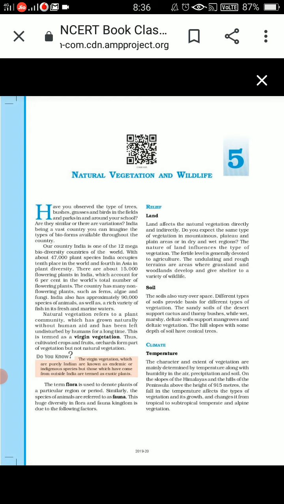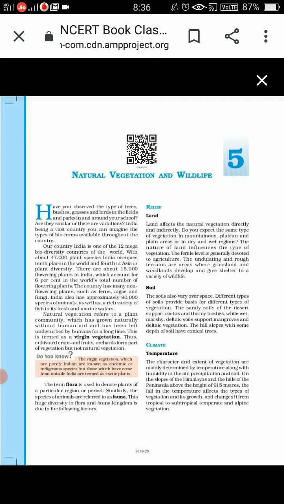An example of endemic or indigenous is the alpine flower. And an example of exotic is the ceroy lily. That is not our plant. Then children, flora and fauna, you are doing it from a very small class. Flora is your plants, which is plant diversity, and fauna is your animals.